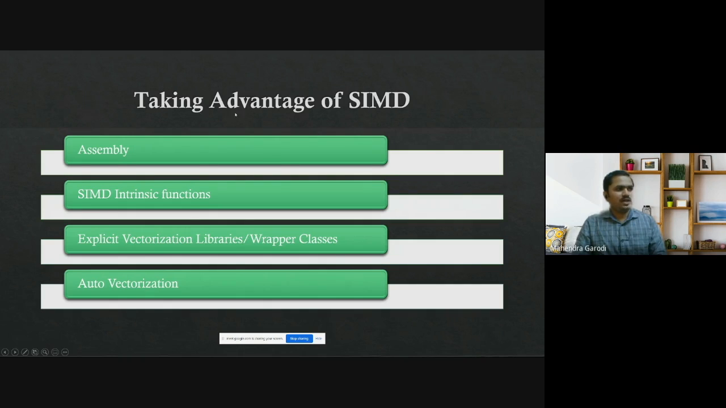So the next topic is how a day-to-day programmer can take advantage of SIMD. We'll see there are four approaches: assembly, SIMD intrinsic functions, then explicit vectorization libraries, also called wrapper classes, and then we'll talk about auto vectorization.